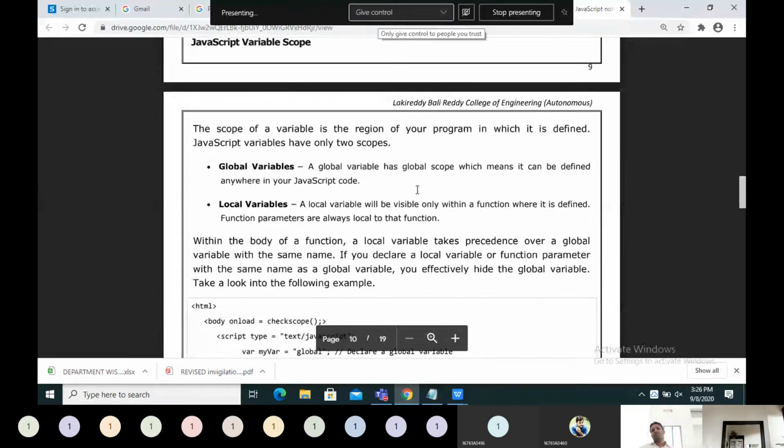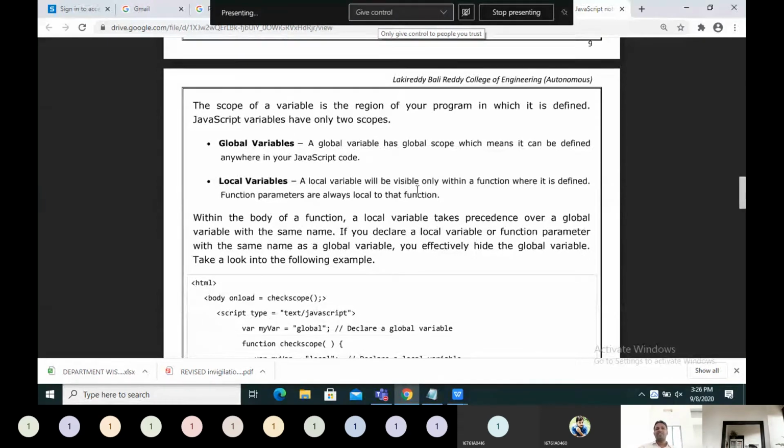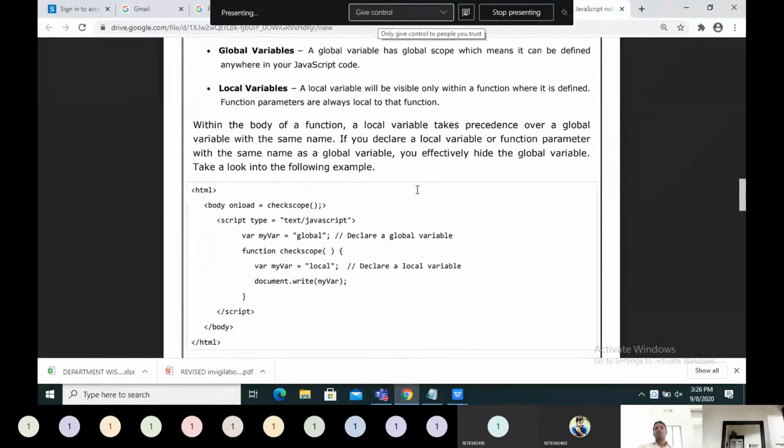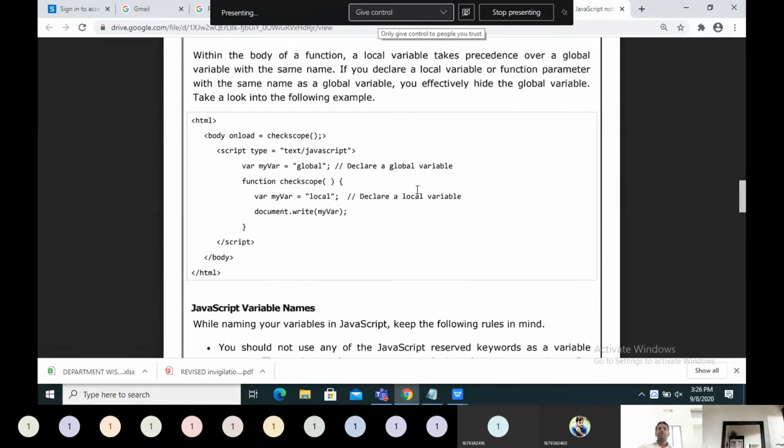There will be scope. There are global variables as well as local variables, just like C language. Global has more scope. Local means only that particular function or that particular block. For suppose if you take myvar, its scope is check scope. Only in this function you can access it. If you take this myvar, this can be accessed throughout the JavaScript. Here it is a small content, but in real time there will be big content.